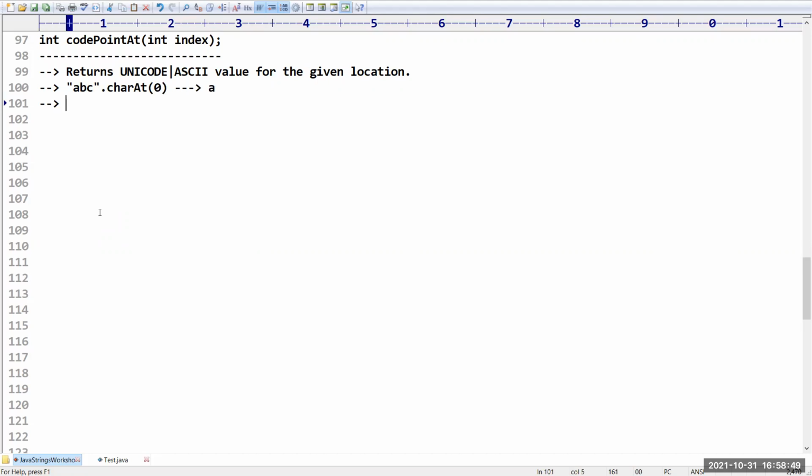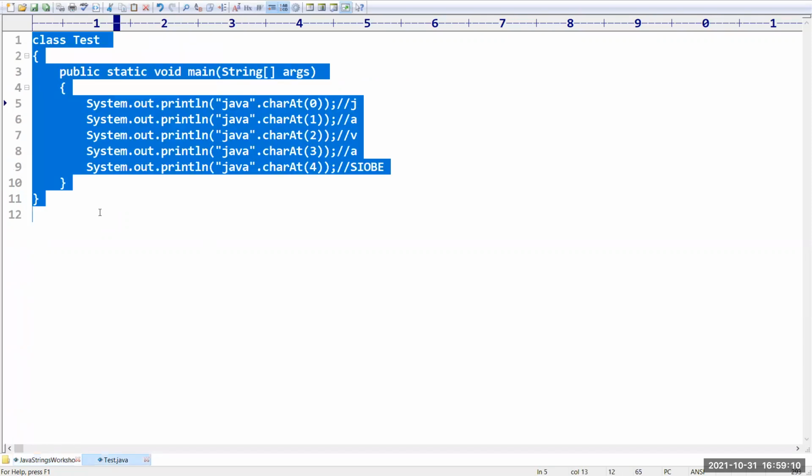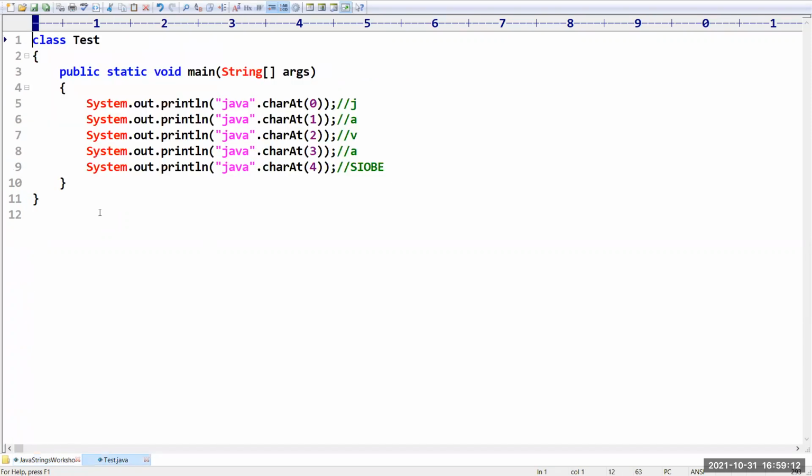But if you want the ASCII code, then you have to take abc.codePointAt of 0. It won't return A, it is going to return A's ASCII value. That is the difference between charAt and codePointAt. Beyond that, nothing. I want to demonstrate one simple example program. Assume I have a string called ABCD.